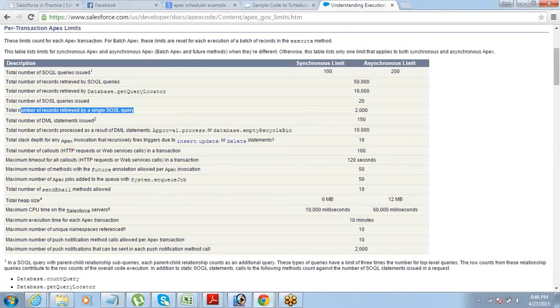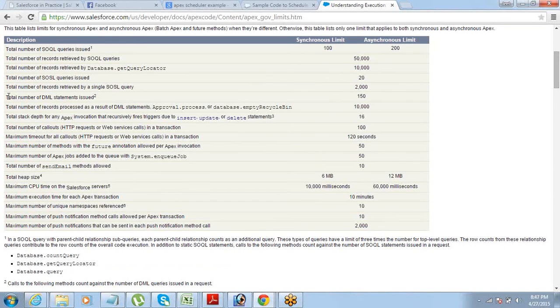While we are working with our Apex code, we need to keep these things in mind. If you are writing a SOQL query which you plan to use to retrieve 1 million records, that's not the correct way. It can return a maximum of 50,000 records. If you are using multiple SOQL or SOSL queries in one transaction, keep in mind that you can only issue 20 SOSL and 100 SOQL queries, right?